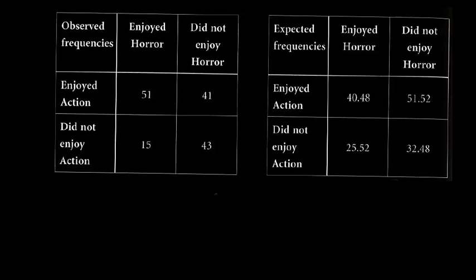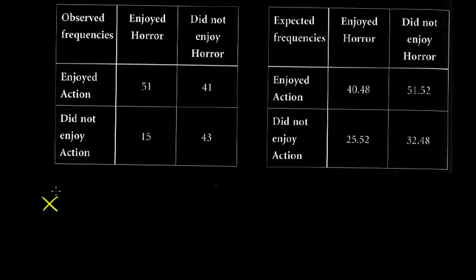Now a chi-squared test will basically give me a number which I'll then be able to have a look at and compare to see whether or not, as my first point was, whether or not there is, if you enjoy horror, you enjoy action. So really we've done a bit of hypothesis testing here by saying, well actually, H0, enjoyed horror, enjoyed action, there's totally independent of each other. H1, enjoyed horror, enjoyed action, there is some dependence, i.e. they're not independent.